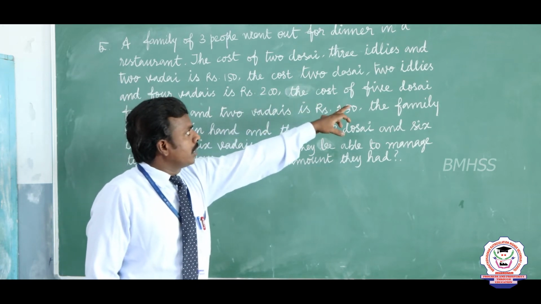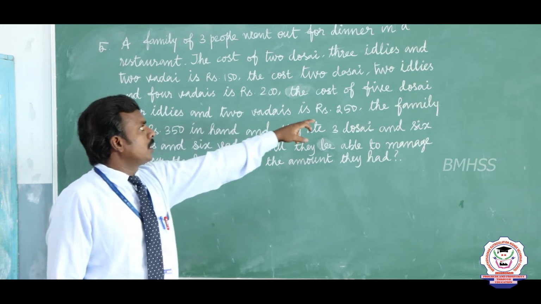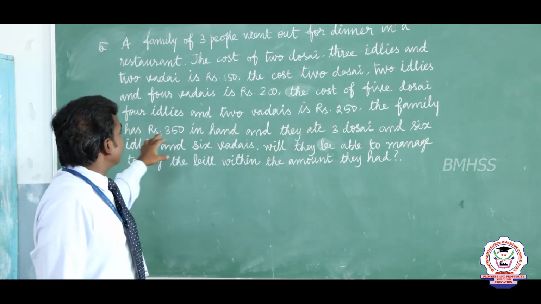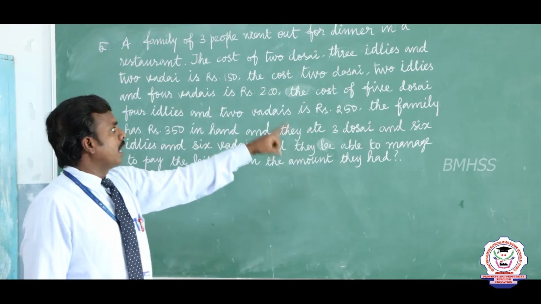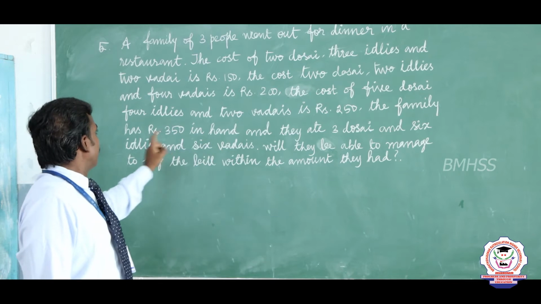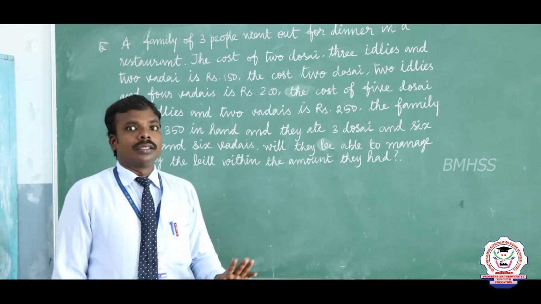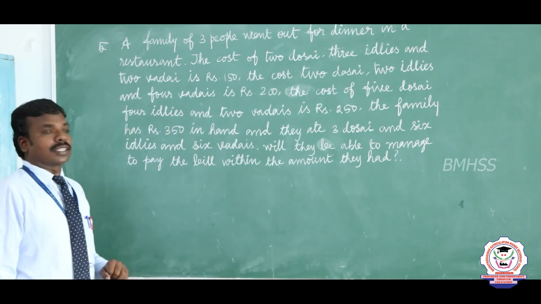And the third one: 5 dosai, 4 idlis and 2 vadais, 250 rupees. The family has 350 in hand and they ate 3 dosai, 6 idlis and 6 vadais. Will they manage to pay the bill? From this, first I am going to form 3 equations.